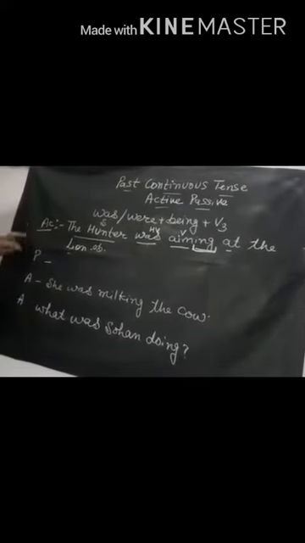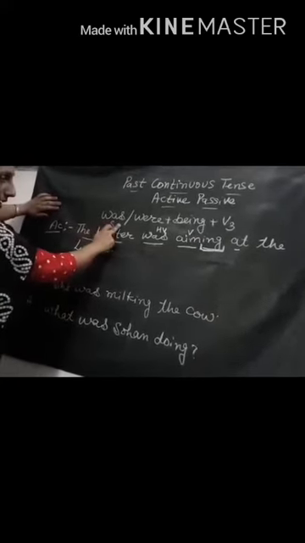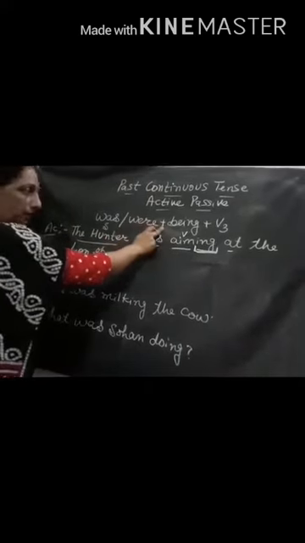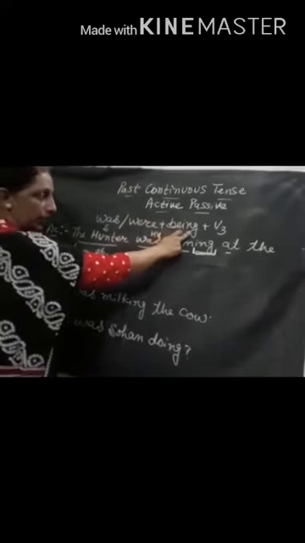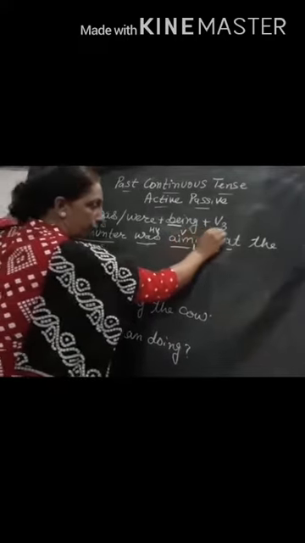So when we make the passive from active, we will keep the helping verb was as it is, plus being, be plus ing, and the form of the verb will be the third form. At the place of the first form we impose the third form.